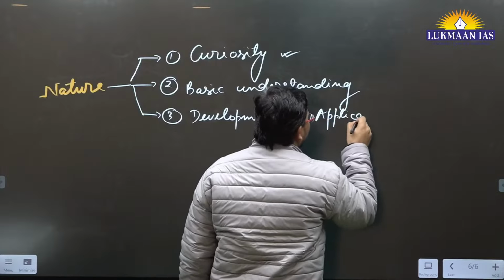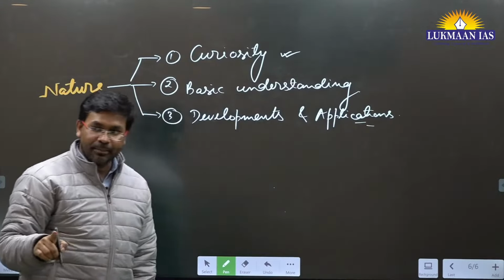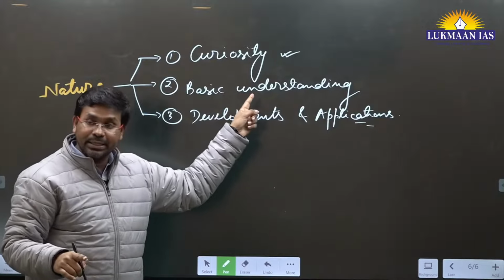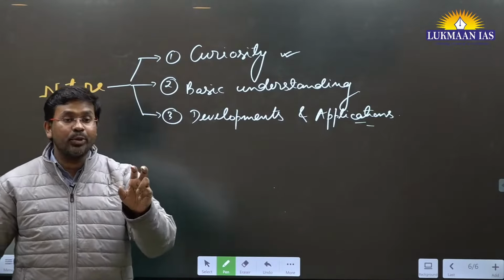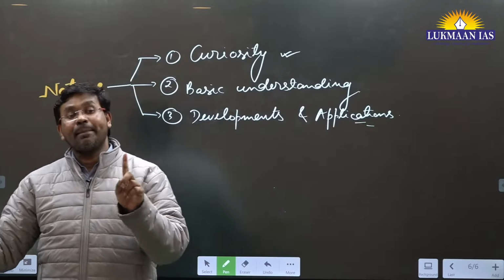Whenever you come across a question in the prelims exam, either they are from very basic concepts, like what is the difference between eukaryotic cell and prokaryotic cell, or they are from application areas.